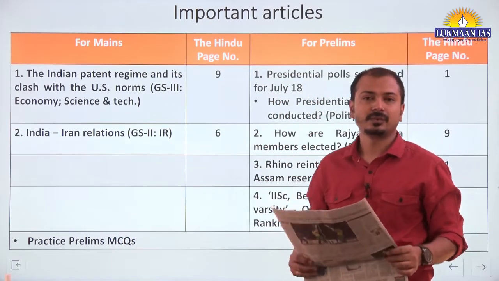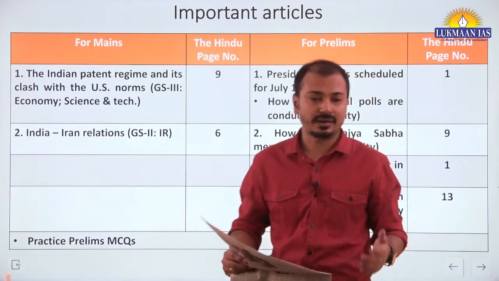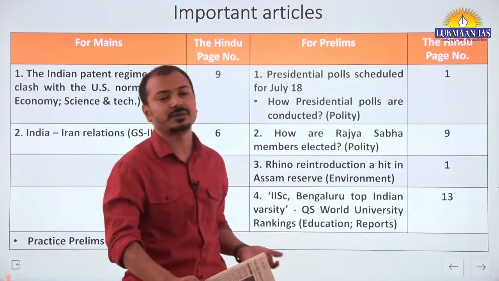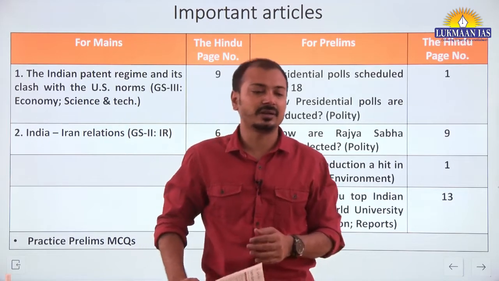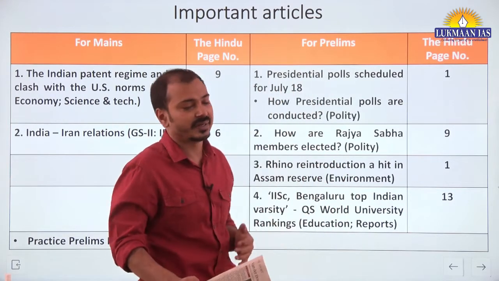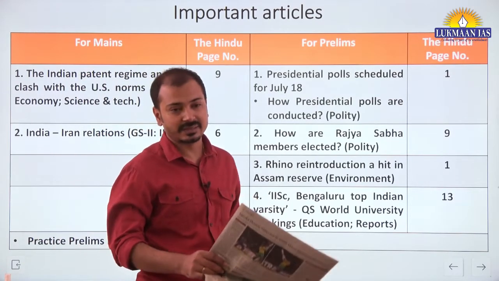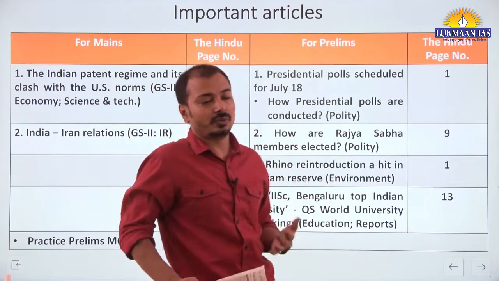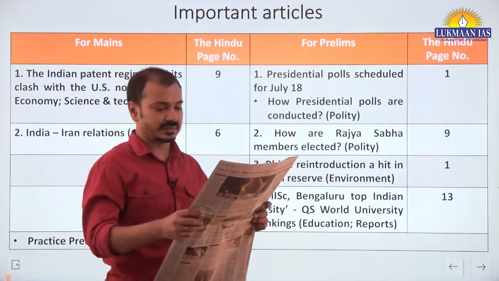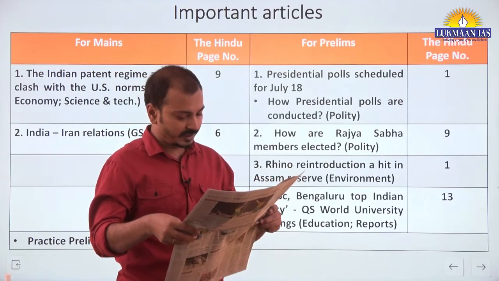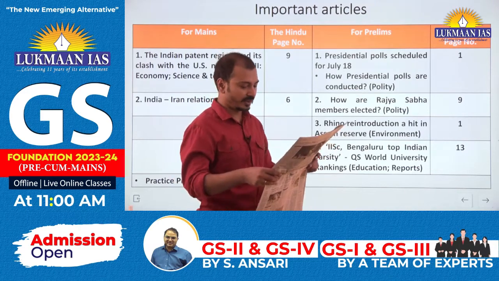So from our prelims examination perspective, how presidential polls are conducted, what is the electoral college for presidential elections, who all participate, how the election is conducted, how the weightage is given to different electors, the MPs and MLAs, and finally in what way the counting is done and the president candidate is declared. So we'll see these details from the prelims perspective, polity part.